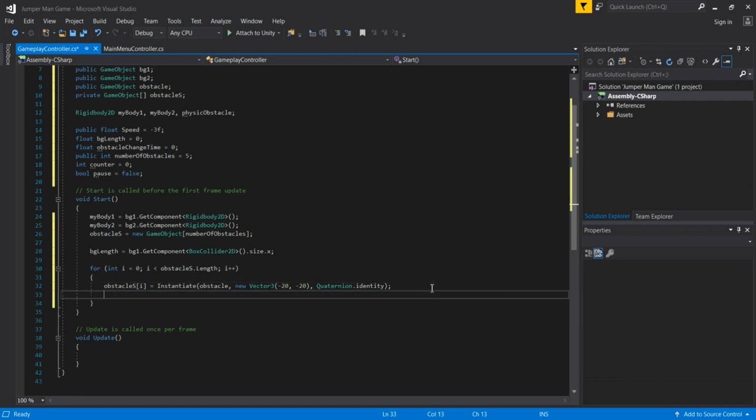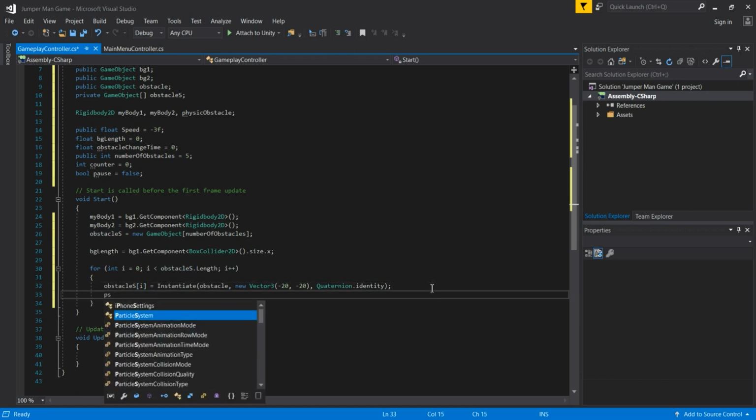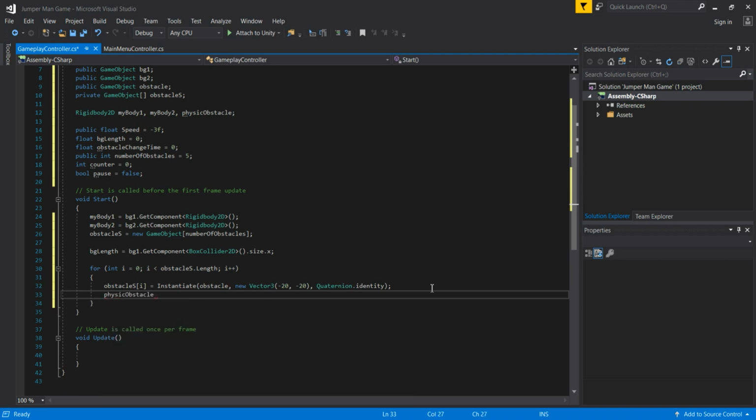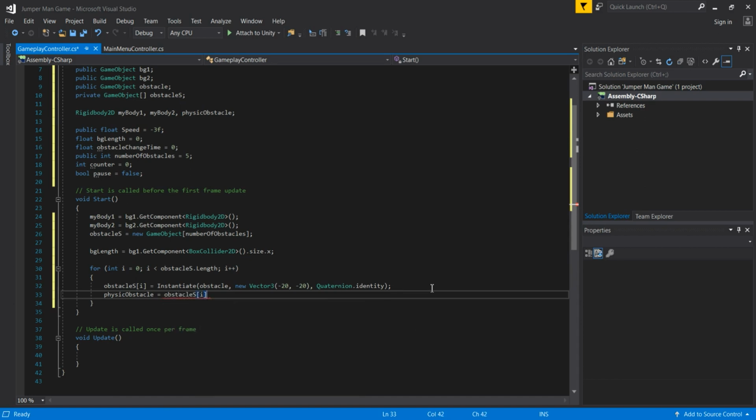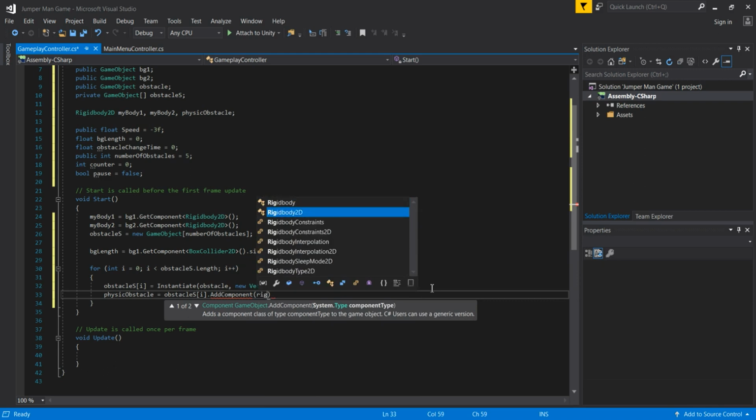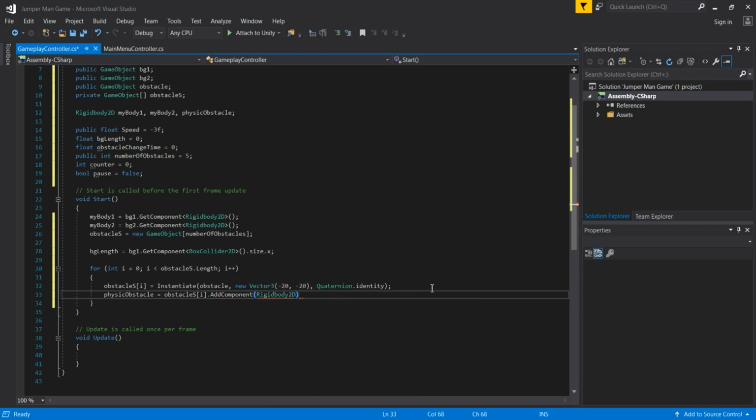Then the second line of code will be our physics obstacle. So we'll pass here physicObstacle, and this is going to be equal to our obstacles again, obstacles and then i one more time in the square brackets, and then this is going to be AddComponent, and in the parentheses we are going to pass here Rigidbody2D. But as I said, this is going to be in the angular brackets, I think, not in these regular brackets.